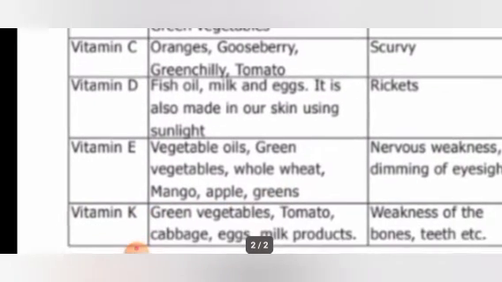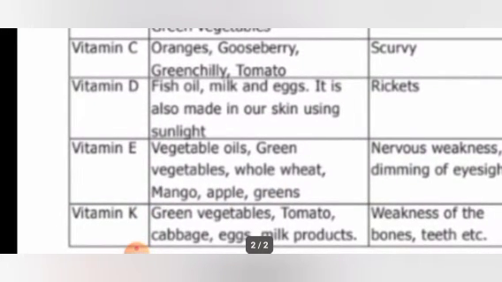The next vitamin is vitamin D. Vitamin D is abundantly found in fish oil, milk, eggs. It is also made in our skin using sunlight. So not only in food items, even from sunlight we synthesize this vitamin D.